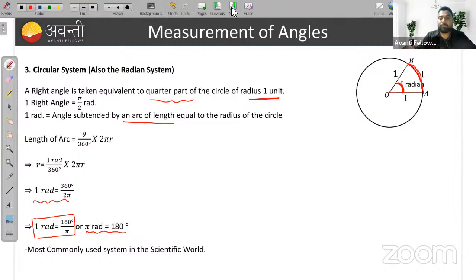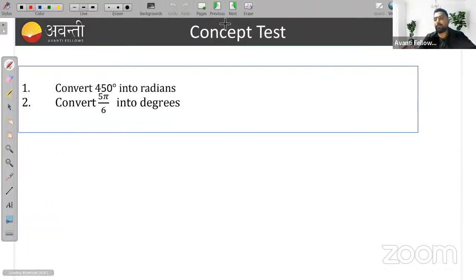Okay, so let's move. Now here you have a concept test. Very simple question. Convert 450 degree into radians and convert 5 pi by 6 into degrees. Quickly respond in the chat box.